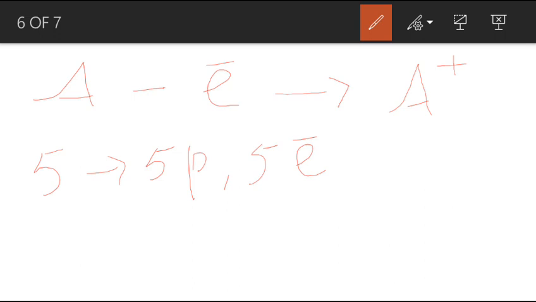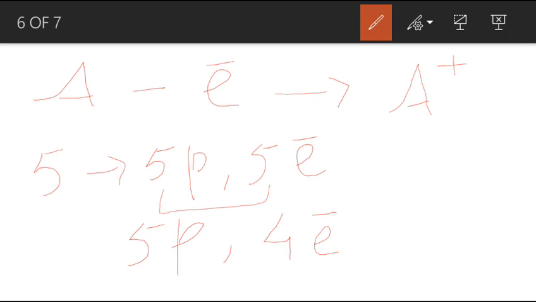When the element is neutral, it contains 5 protons and 5 electrons. Protons have positive charge, electrons have negative charge. It is equal, so it is electrically neutral. But when an electron is removed from this element, the number of protons remains the same, but the number of electrons is decreased by 1.